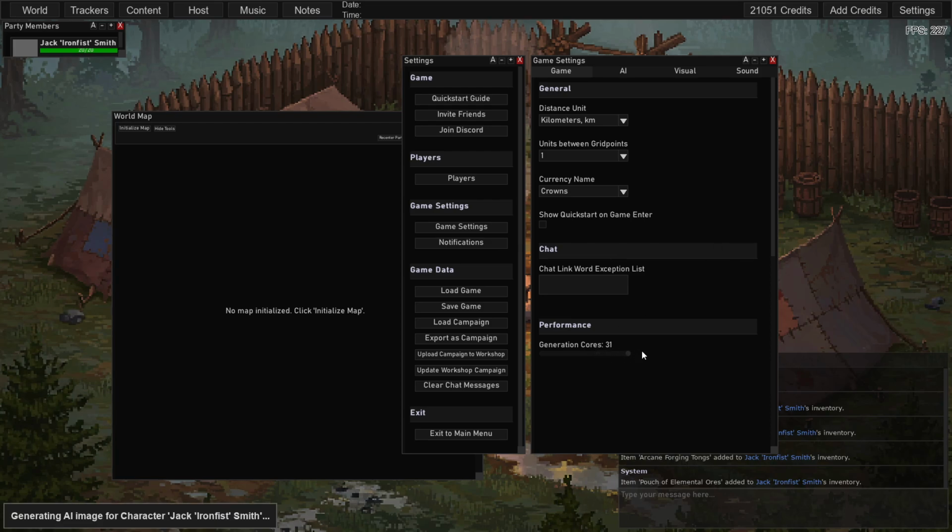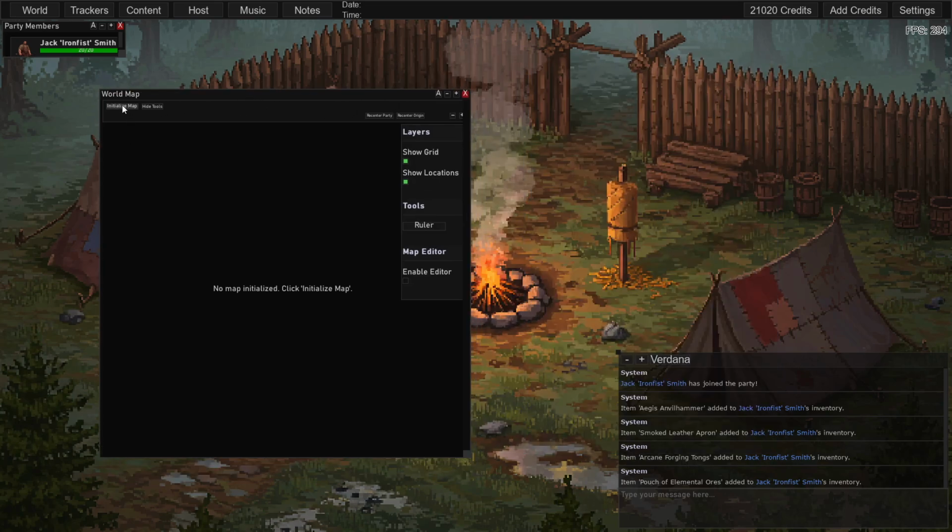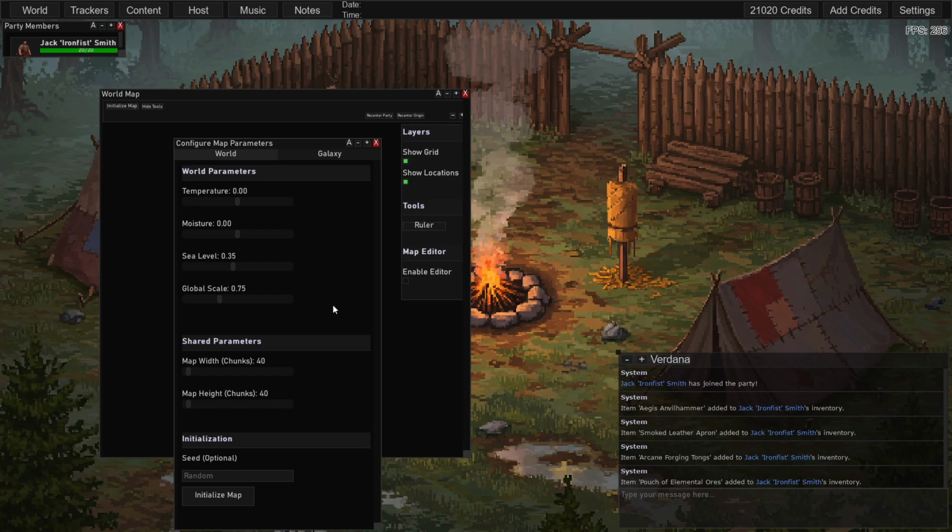So this automatically goes the amount of cores in your PC minus 1, and then it sets it by default to minus 2. However, you may want to put this down. It's up to you. But I will put that down to 20. And then here, I'm going to initialize the map.